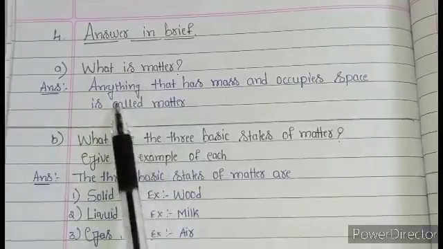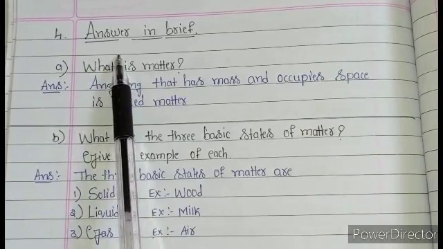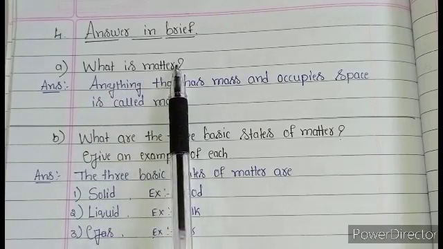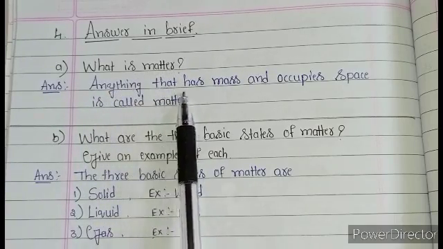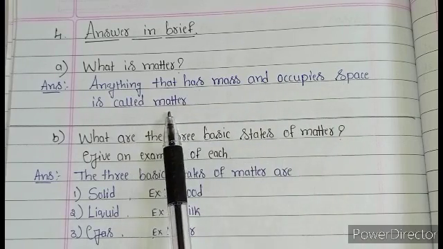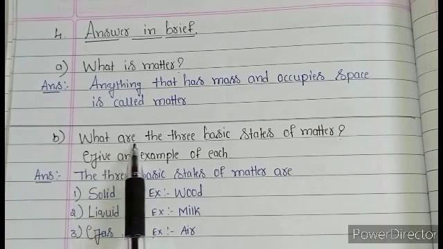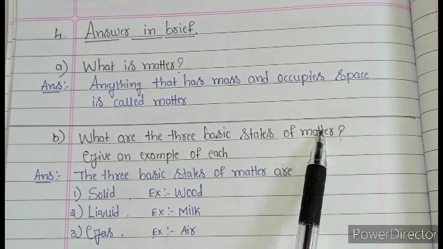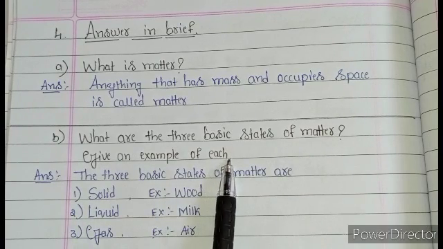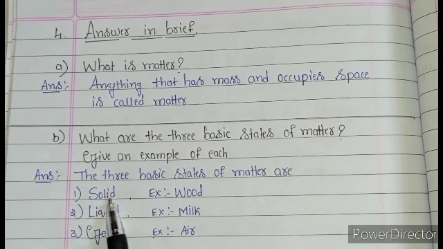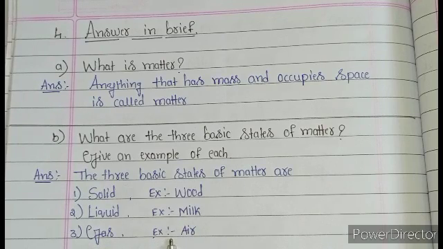Students, next here fourth main. Answer in brief. A question, what is matter? Answer: anything that has mass and occupies space is called matter. And B question next: what are the three basic states of matter? Give an example of each. The three basic states of matter are solid, liquid and gas. Example for solid is wood, example for liquid is milk and example for gas is air.